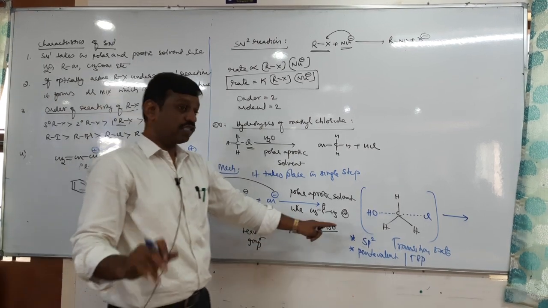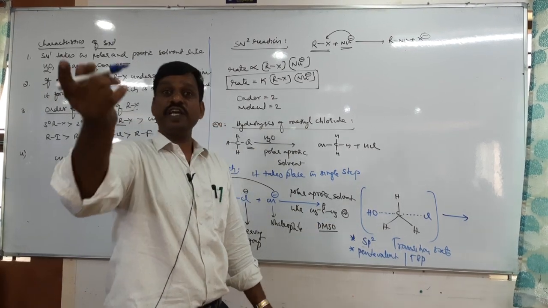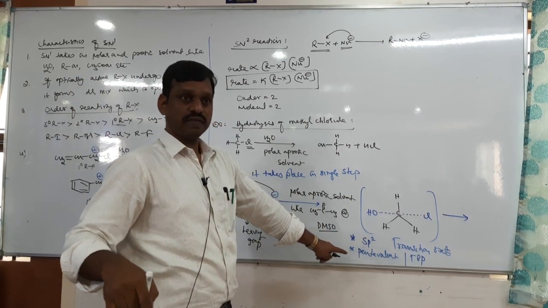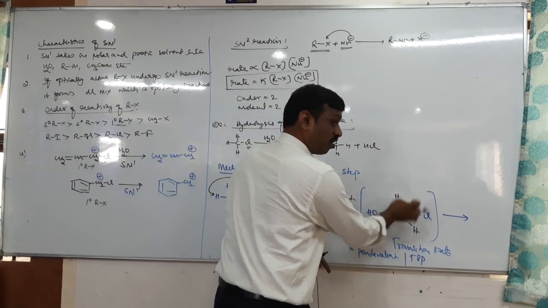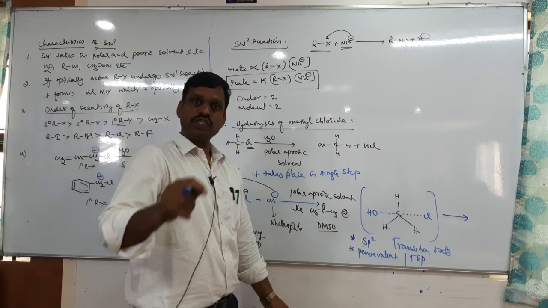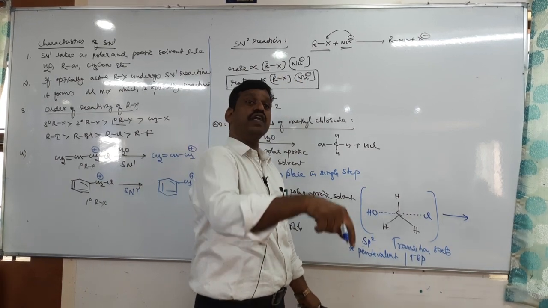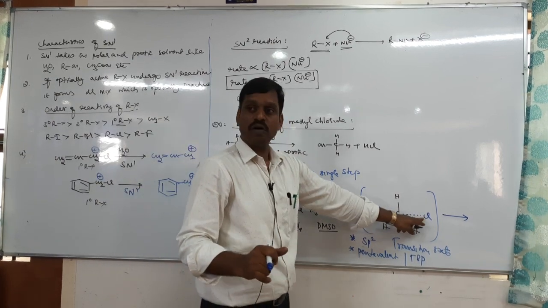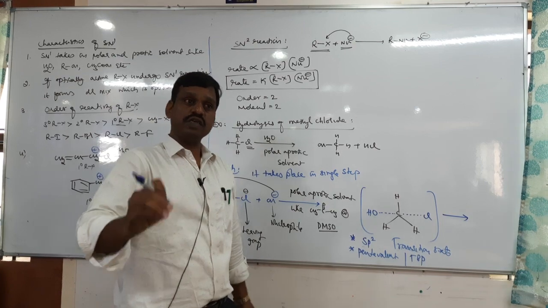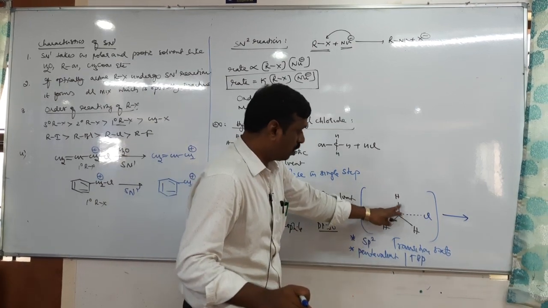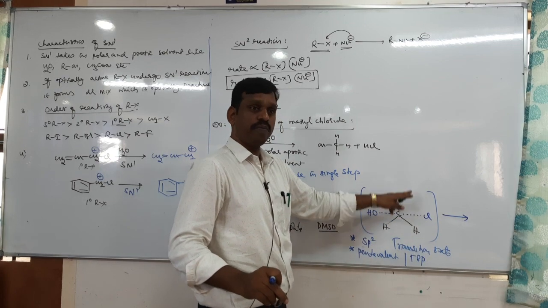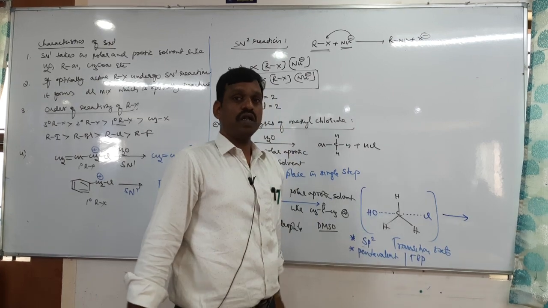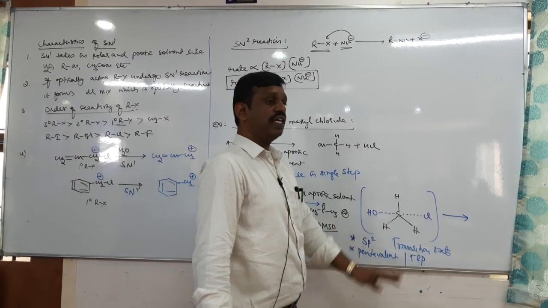But the difference is it is not sp3d; PCl5 is sp3d, pentavalent TBP, but this is sp2 only, because in hybridization these 2 bonds are not considered. Only the bonds which are completely involved in bonding can be considered. That is the concept of hybridization. It is partially bonded, so partially bonded electrons are not considered in hybridization. Therefore 1, 2, 3, there are 3 bond pairs, sp2. So sp2 pentavalent TBP, trigonal bipyramidal, and of course highly unstable.